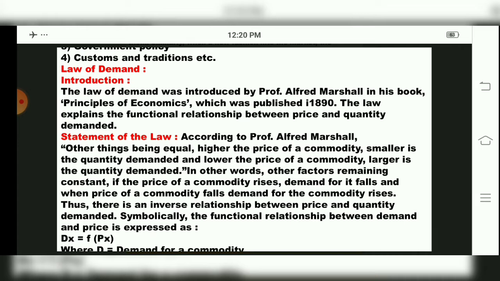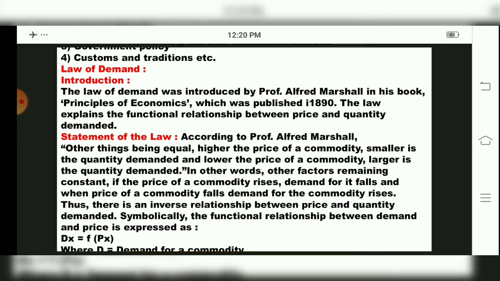So in the introduction, children, we have to write that this law was introduced by Professor Alfred Marshall in his book Principles of Economics in 1890, and that the law of demand explains the relationship between price and quantity demanded.